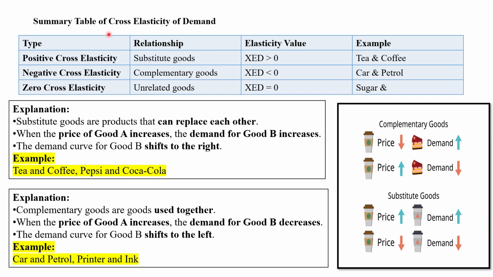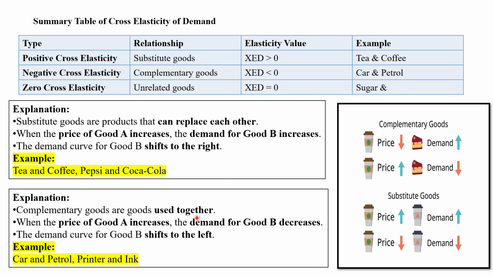Here are some types or degrees of cross elasticity of demand. First, substitute goods can replace each other, for example tea and coffee, Pepsi and cola. So when the price of good A increases, the demand for good B also increases. When the price of one good increases, the demand for the other also increases, and when the price of one good decreases, the demand for the other decreases. This is the explanation of substitute goods.